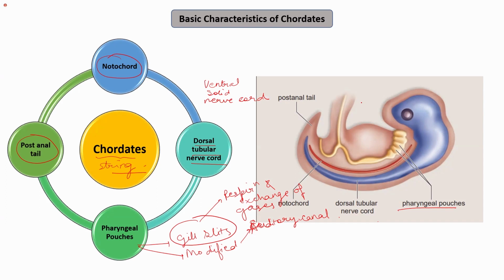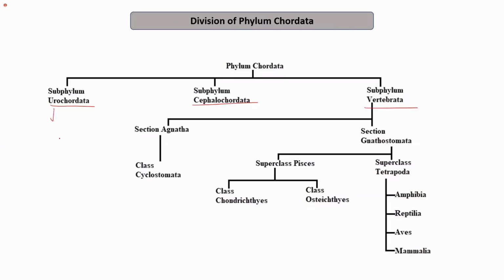The phylum Chordata was further subclassified into the subphyla Urochordata, Cephalochordata and Vertebrata. We discussed the subphylum Urochordata, where the notochord is present only in the larval stage. Only in the larval stage is the notochord present, but it is absent in the adults. We see that the nervous system gets reduced in the adult. So in the case of urochordates, these things happen.